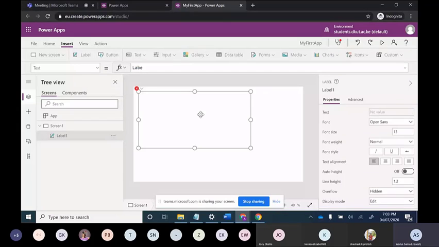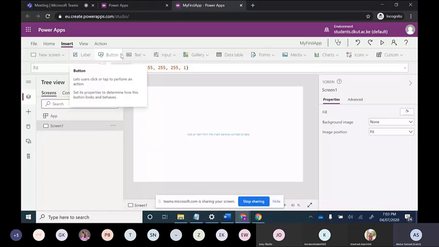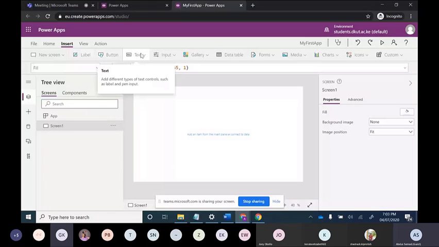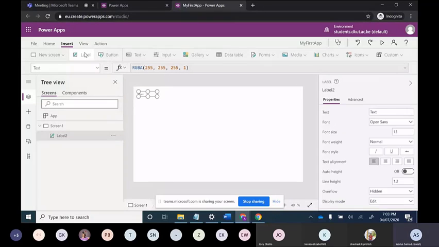See, here a few buttons are there. Label is there, new screen is there, text is there, input is there, gallery is there, data table is there, forms are there. In all these things, we have a drag and drop feature. Currently I am choosing label. When we choose label, it comes with the default size. Now we can increase its size by increasing its length, or by changing its height and width from here also.